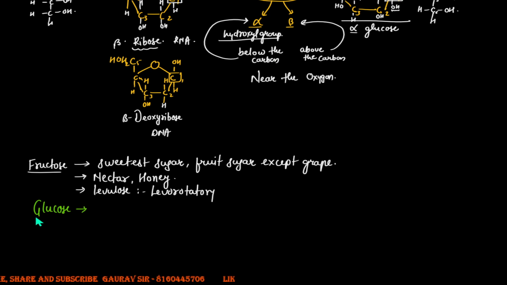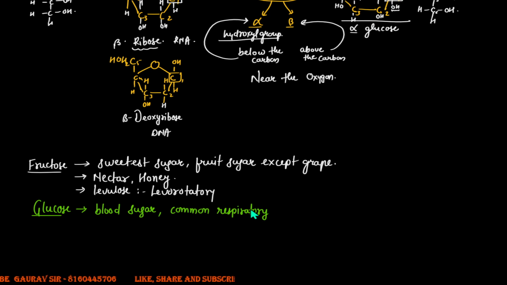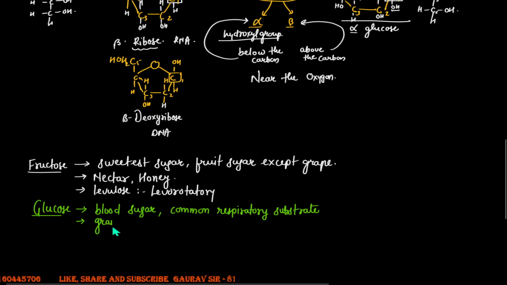Now let's talk about glucose. Glucose happens to be a sugar that is very common. It's found in our blood as well, and hence it is referred to as blood sugar. Glucose is a common respiratory substrate. It can be a product of a metabolic pathway, can serve as a substrate, can serve as a final product. It yields a decent amount of energy when respired. It's also called grape sugar, as it's found in grapes also.